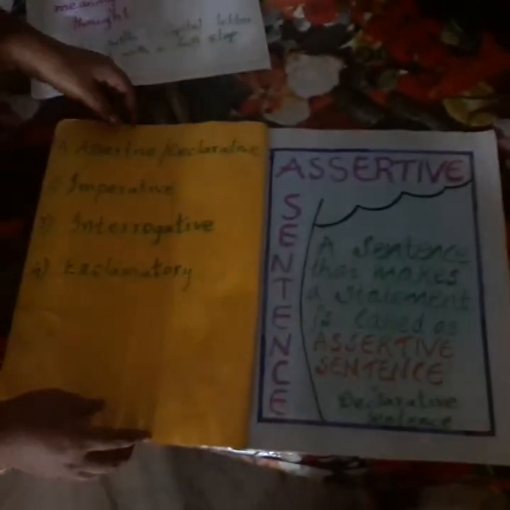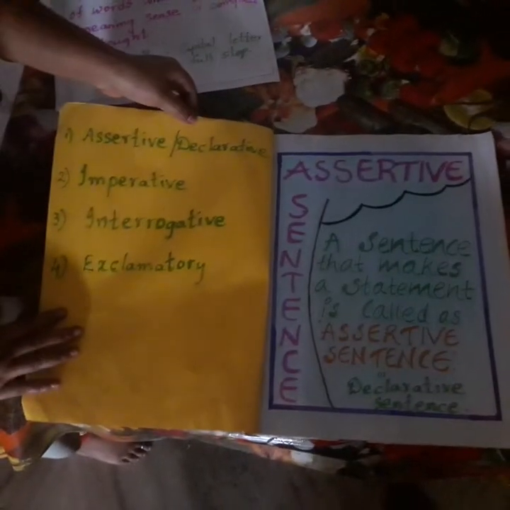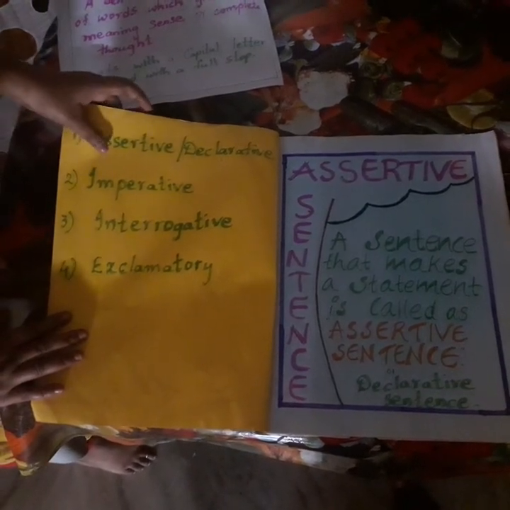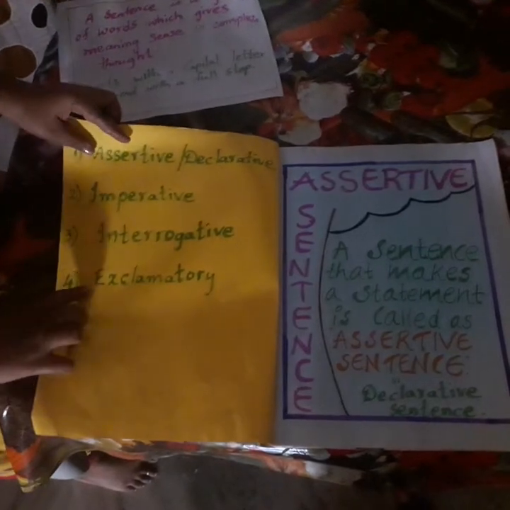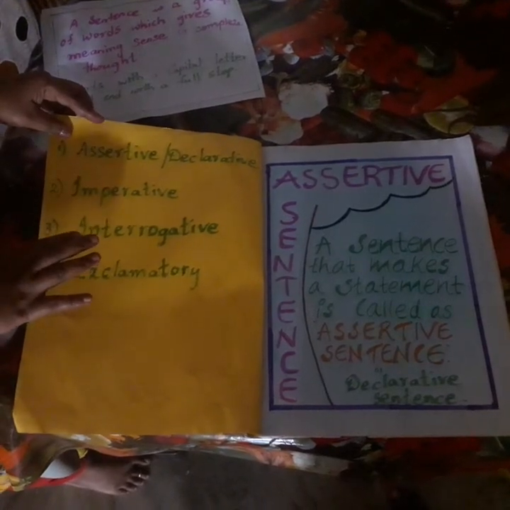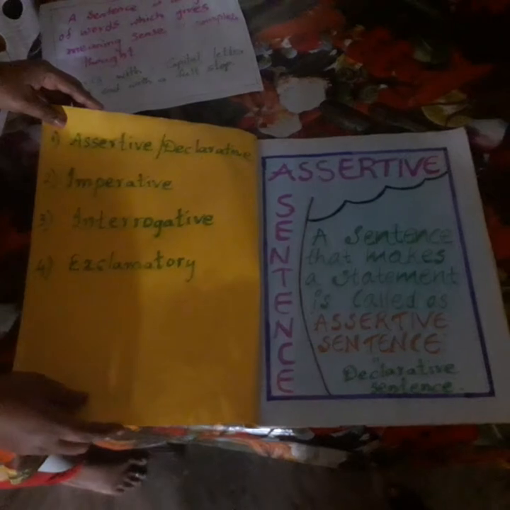So now let's see the types of sentences. In sentences there are four types. The first one is assertive or declarative. The second one is imperative sentence, and third one is interrogative sentence, and the fourth one is exclamatory sentence. These are the four basic things. When you see a sentence, you should be able to easily identify what is the type of sentence.